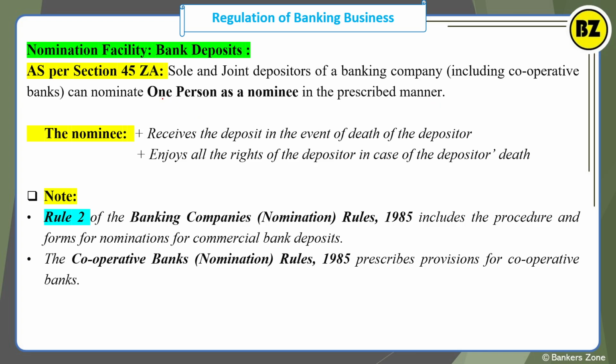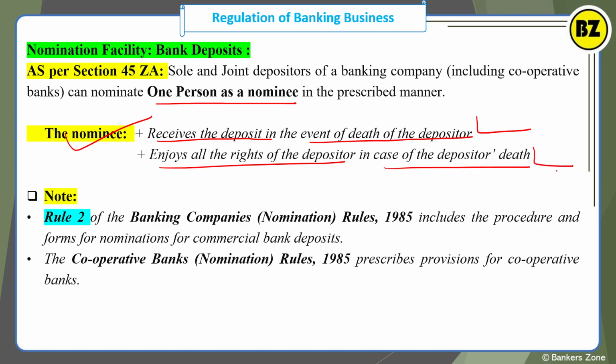And according to that, we can have one person as a nominee in the savings account. It may be on the sole proprietorship account also. The nominee receives all the deposit in the event of death of the depositor, and enjoys all the rights of the depositor in case of the depositor's death, right? This is the basic thing which we are very much aware of.